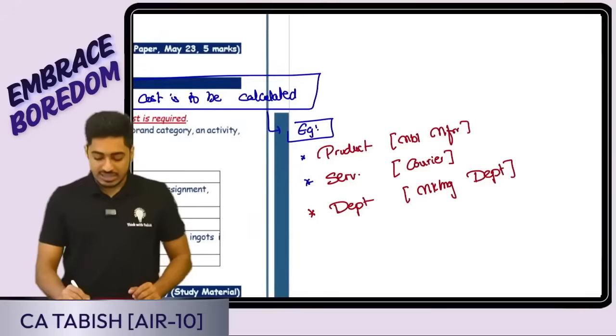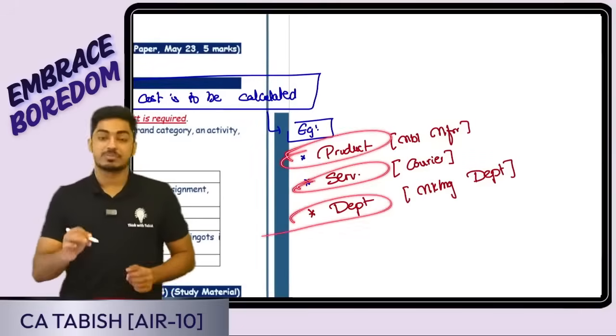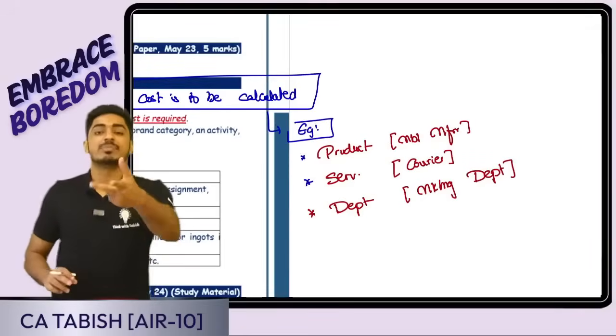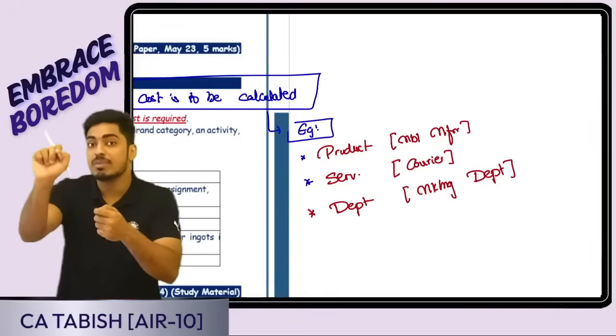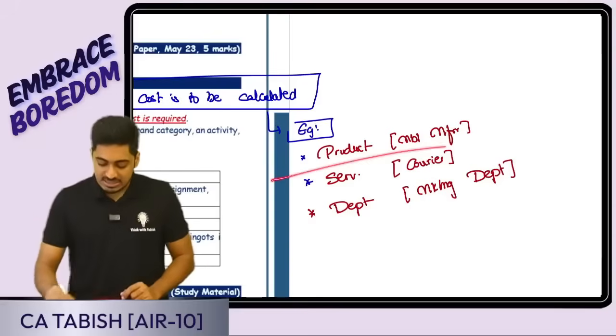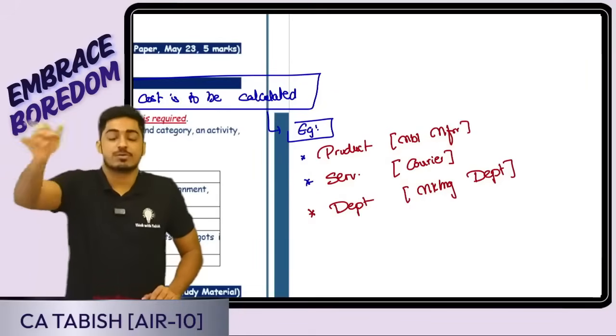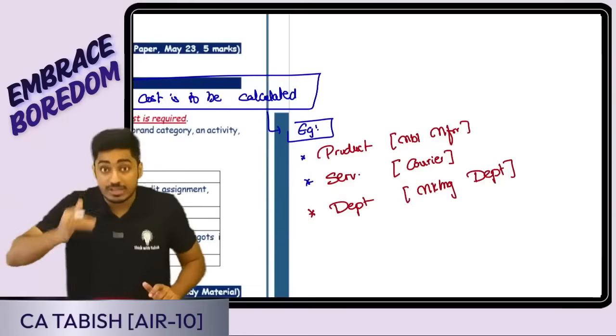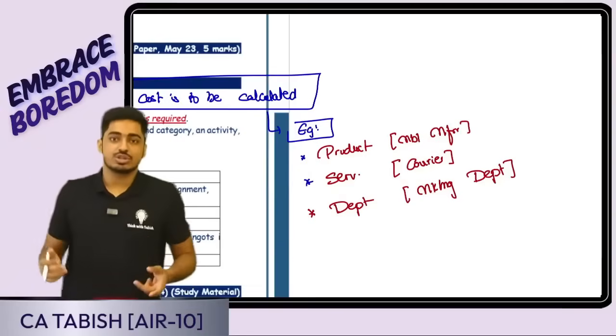Yes, my cost object can be a product also, a service also, a department also. Product: suppose I'm a mobile manufacturer, I want the cost for a mobile, for that product. Service: suppose I'm providing courier service. For what do I want the cost? I want the cost for that courier service. That is going to be my cost object.